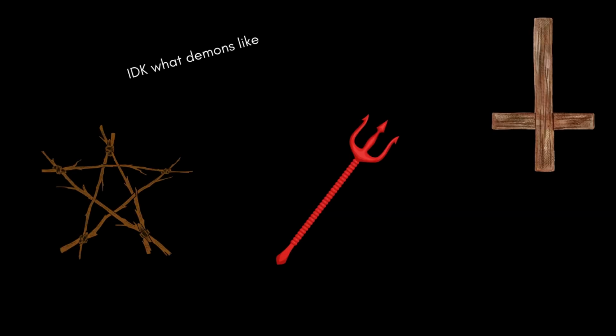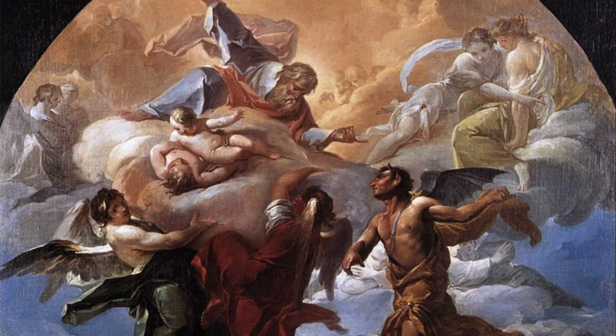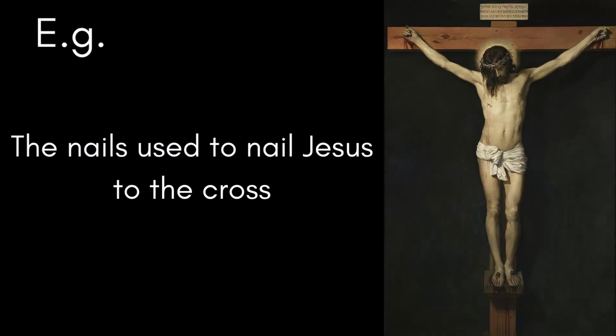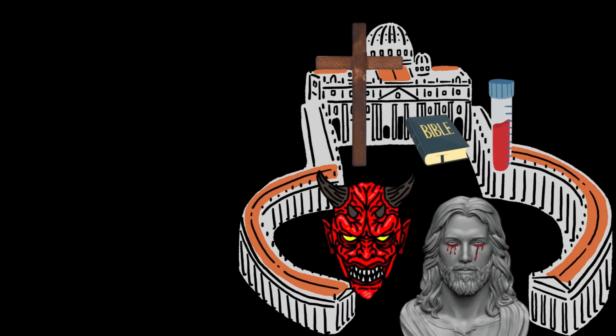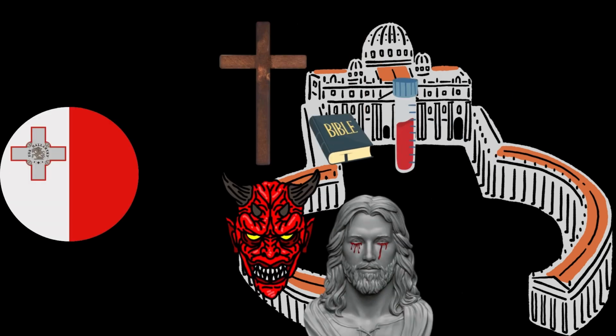Strangely enough, demonic items are considered Abrahamic. Demons believe in God far more than any human does, so I suppose it makes sense. Things touched by holy figures also count. The Abrahamic items can get sent to the Vatican for study and are either kept there for a while or sent with the other non-Abrahamic items to Malta.